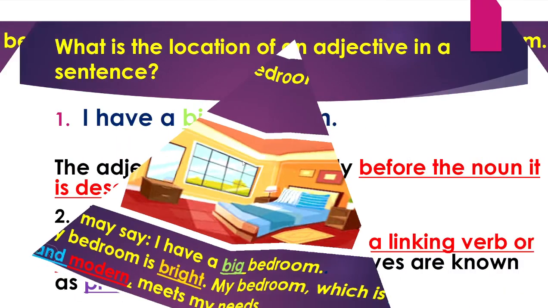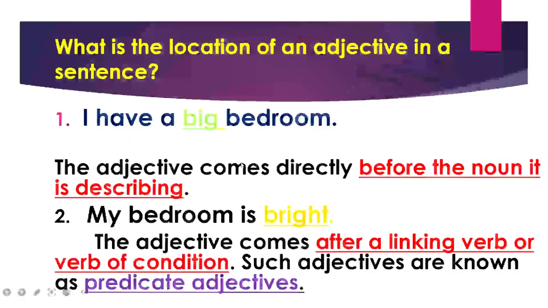So, from this, we can understand that the best location of an adjective in a sentence is number 1, it can come directly before the noun it describes, like what? Like when I say I have a big bedroom. So here, big describes bedroom.